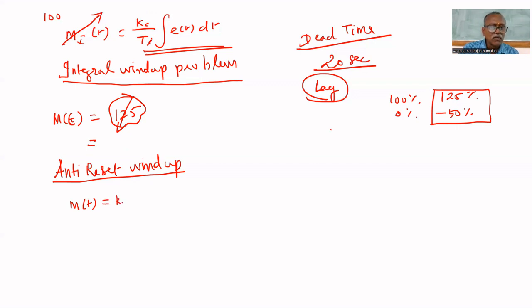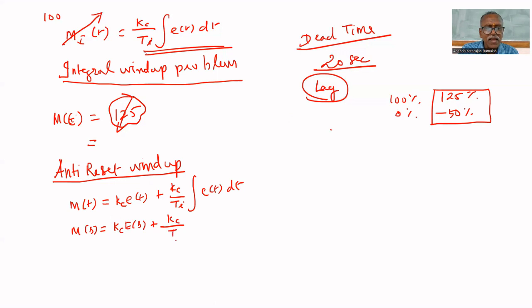M of t equal to Kc multiplied by E of t plus Kc by Ti integral of E of t dt. Let us use only a PI controller. It has the windup problem. How to remove that windup problem? For that, this M of t can be written in the Laplace domain as Kc E of s plus Kc by Ti E of s upon s. I am writing this assuming zero initial conditions.